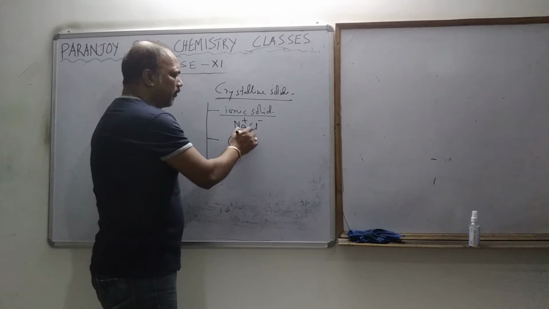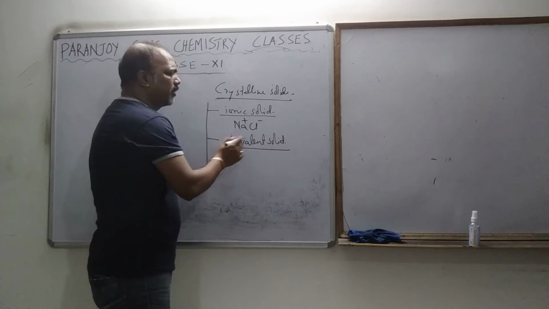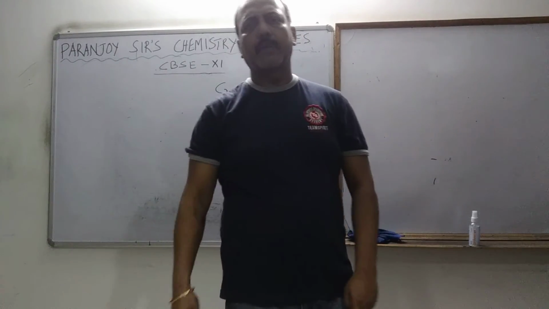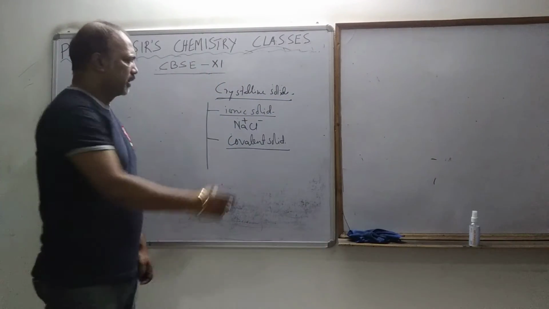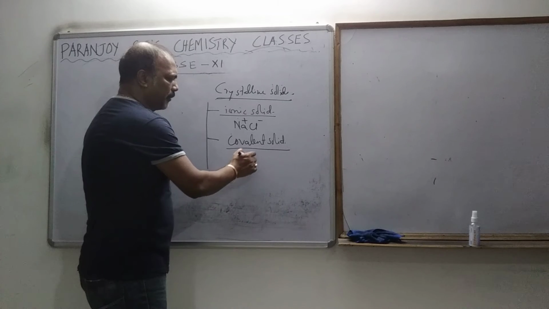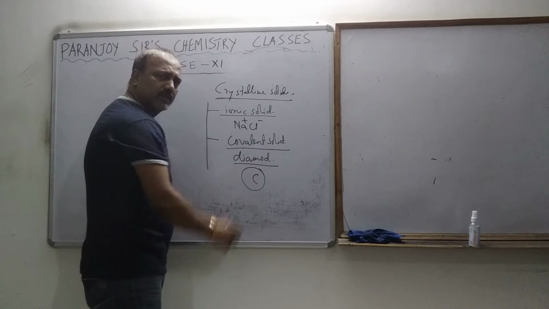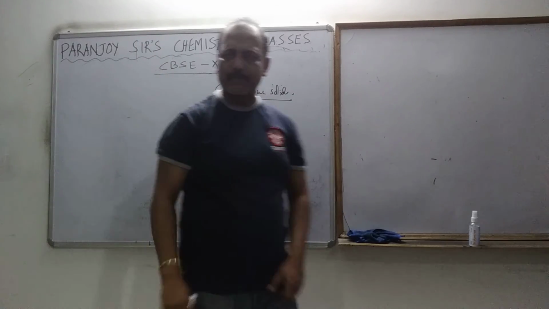Next one is covalent solid. Now, what is a covalent solid? Obviously, whenever I am talking about solids, I am talking about crystalline solids. Suppose diamond, just a simple example. Diamond is made up of what? It's nothing but carbon. The carbons are covalently bonded. It has a specific shape, right?